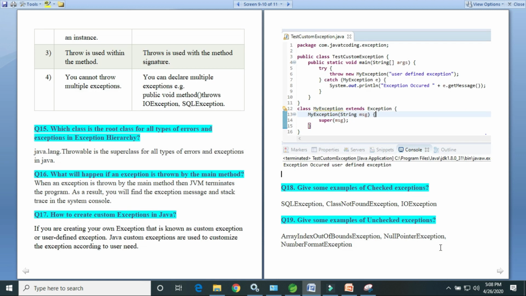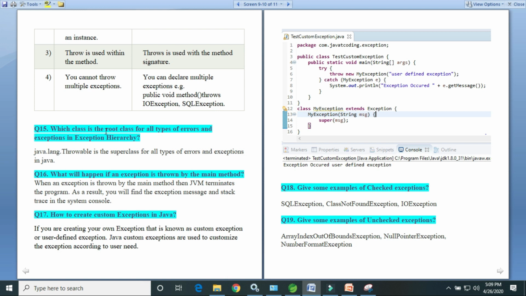Right. Next, throw is used within the method only, and throws is used with the method signature, not within the method. You cannot throw multiple exceptions using the throw keyword, but using the throws keyword we can declare multiple exceptions. IOException, SQLException, these you can declare using the throws keyword.